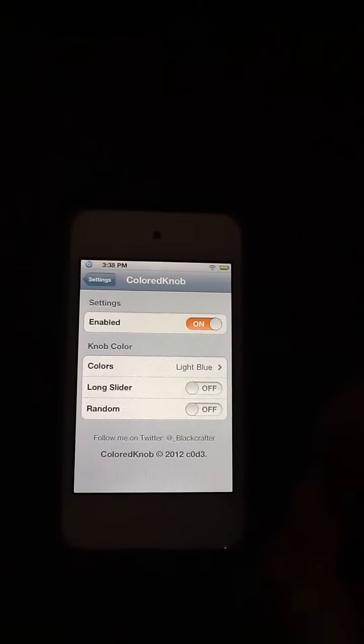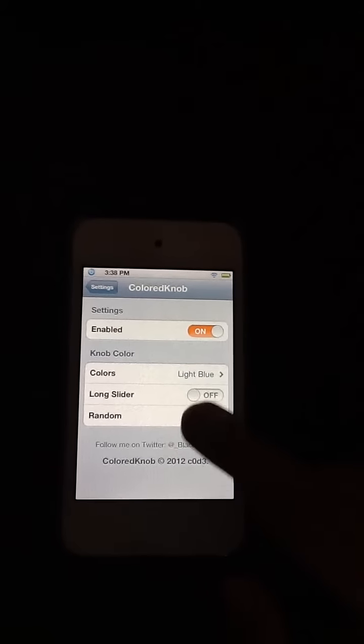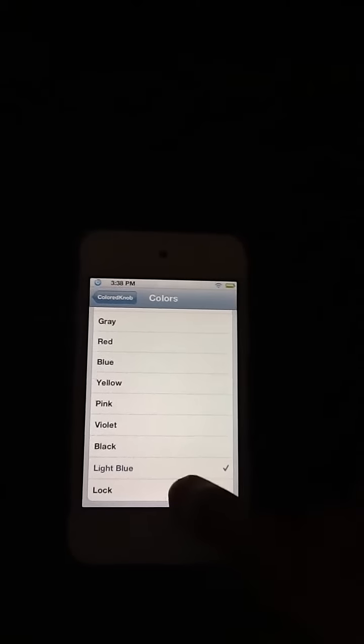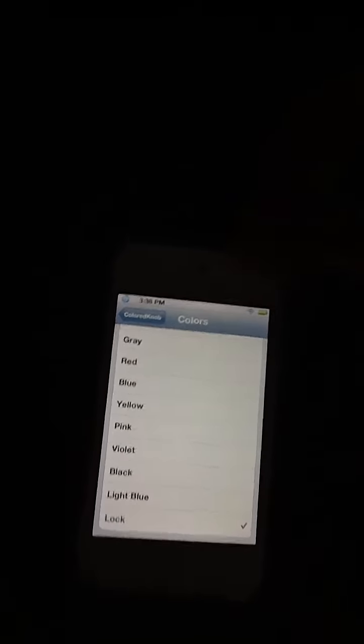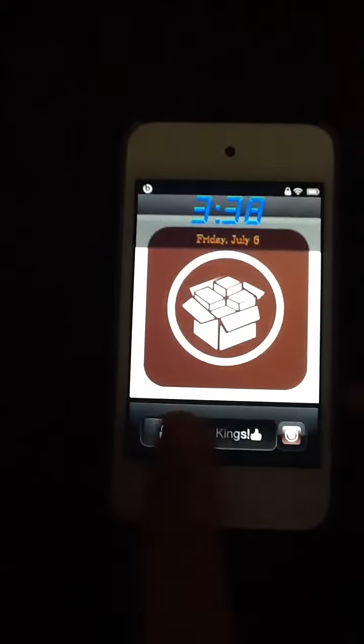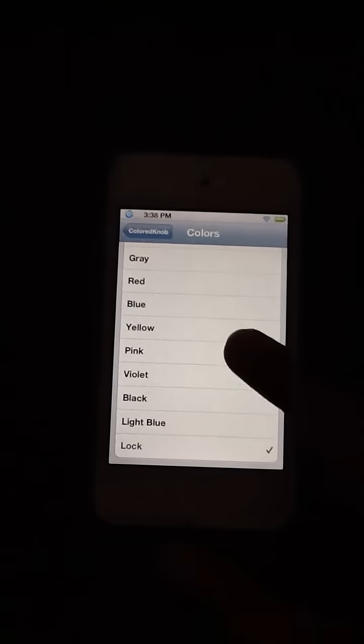So after you download that, you're going to want to enable it, and you can choose random, long slider, and then also your color. There's a whole bunch of different colors you can get, like lock, where it's lock, what it says it is. Like what I had, the light blue, you can get a pink.